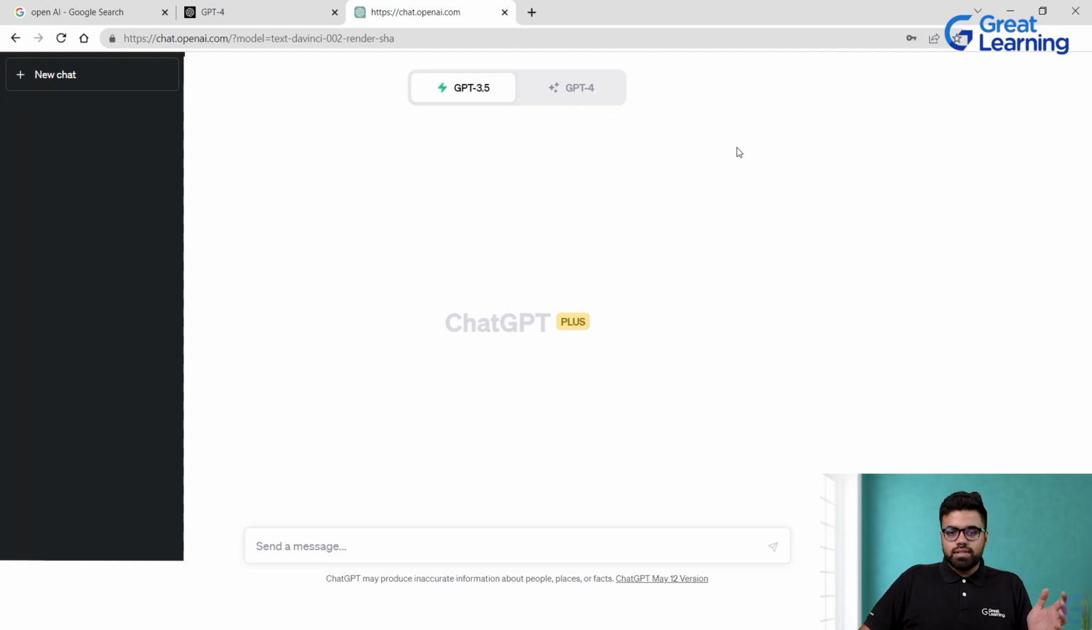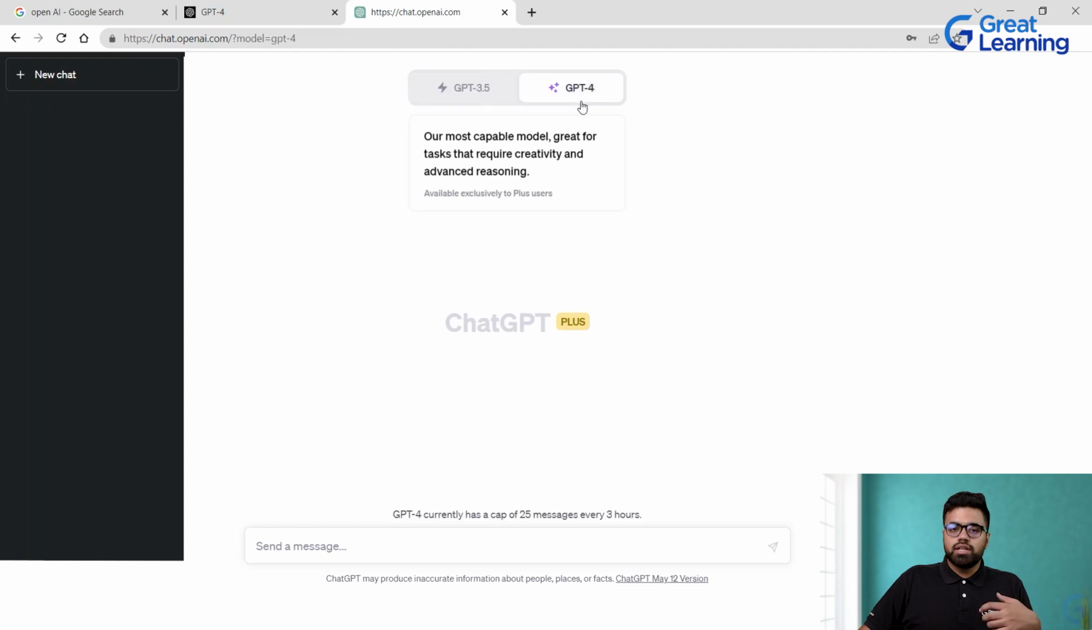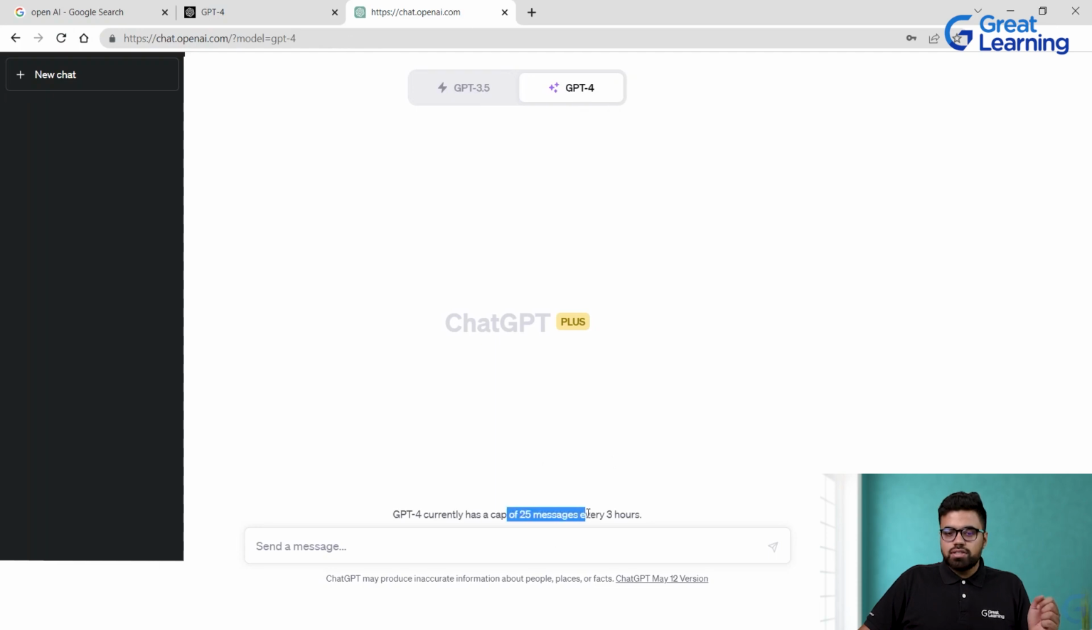The major change is that in GPT-4 you cannot use it in one go, with as many prompts as you want. It is limited. It has a cap of 25 messages every 3 hours. So in every 3 hours you can only type in 25 such questions, right? This is the key. Whatever you do after that, they will revert back to the GPT 3.5 model, right? So these are the key differences.